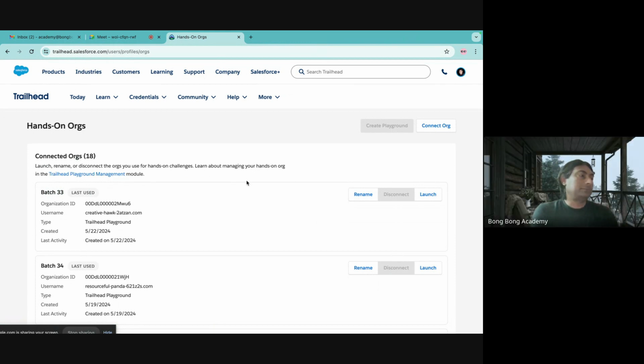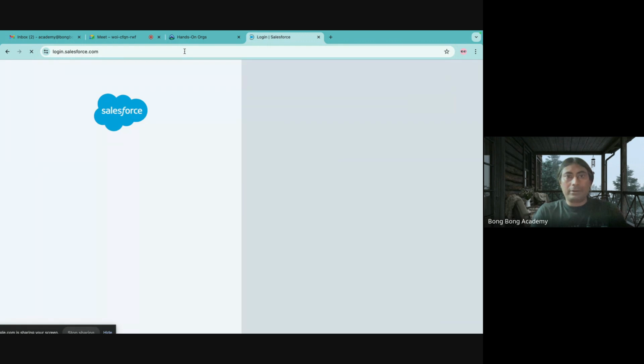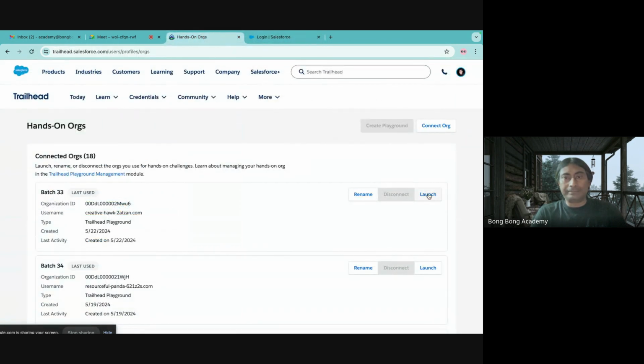Org is something like a mailbox for yourself, right? If you go to Gmail, you create a new mailbox. You get a login and password, and you can then start sending and receiving mails. Similarly, Salesforce is also a cloud product. So you have a login and password to log into Salesforce. Typically, login to Salesforce works as login.salesforce.com. There is a user ID and password that is required, but you will get that here.